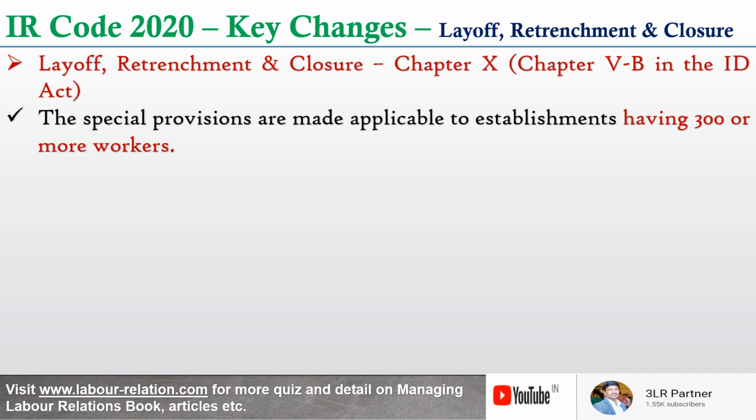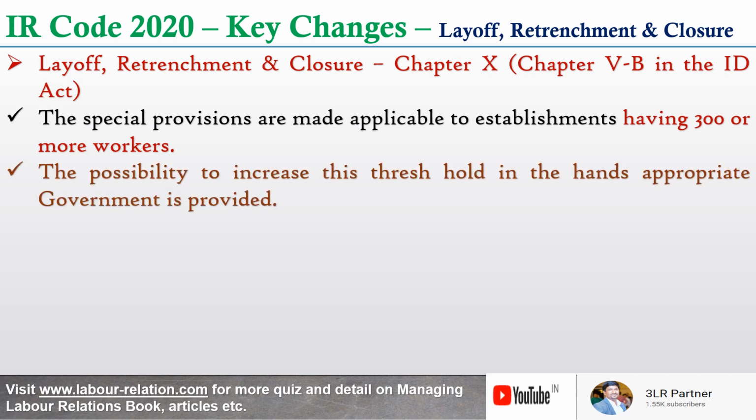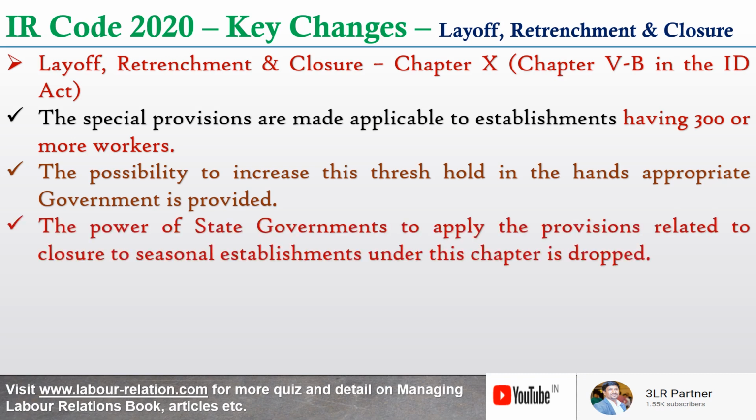The establishments which have less than 300, very precisely 299 and below, are not required to go to government for permission for layoff, retrenchment and closure. The possibility to increase this threshold is available in the hands of the appropriate government. Now it is specifically provided that the power of state governments to apply these provisions related to closure to seasonal establishments under this chapter is dropped. Now the appropriate government, especially the state government, has no power to apply these provisions to seasonal establishments in the case of closure.